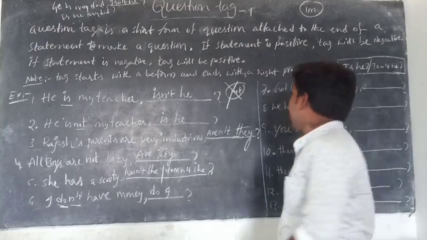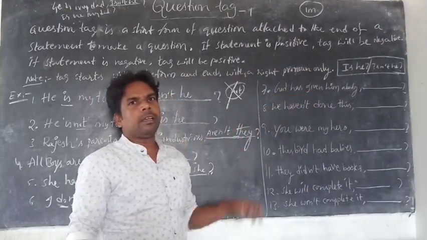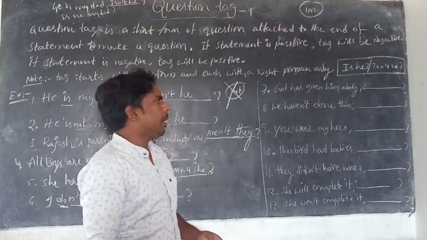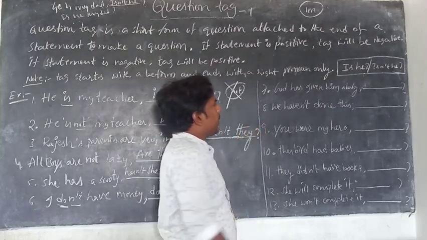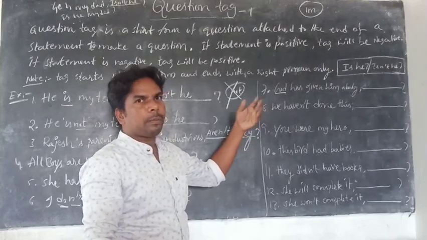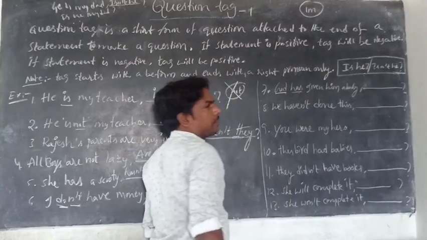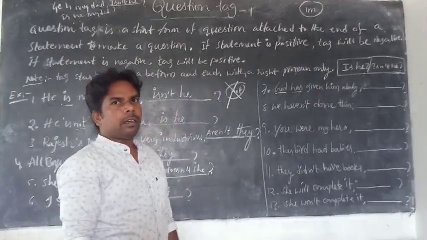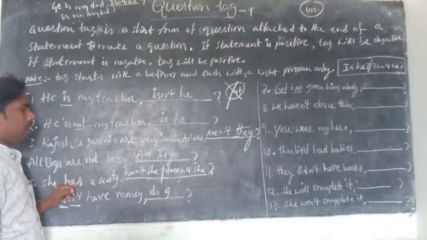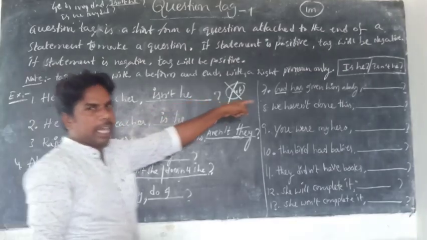Come to the next one. God has given him a baby. God has given him a healthy baby. What is the subject? God is the subject. Don't write God. What is the pronoun for God? He. So what is the be form? Has. The be form is has.